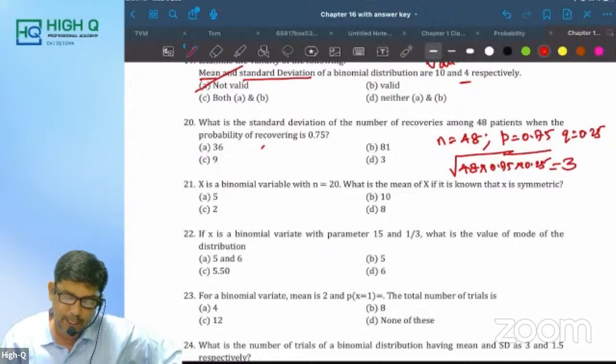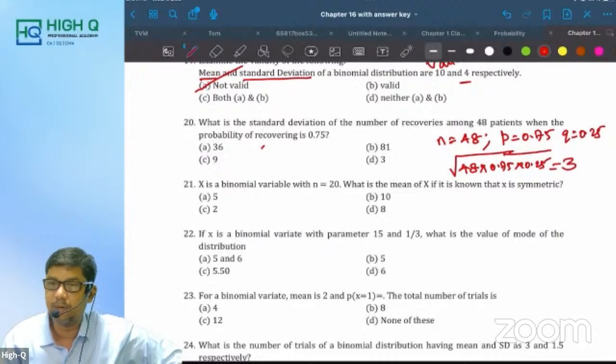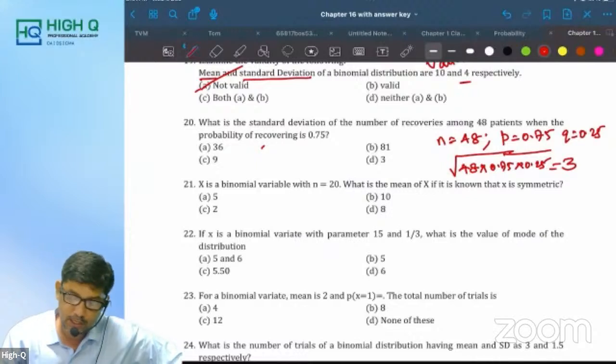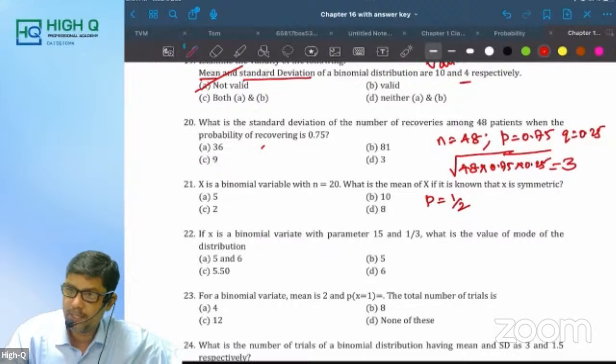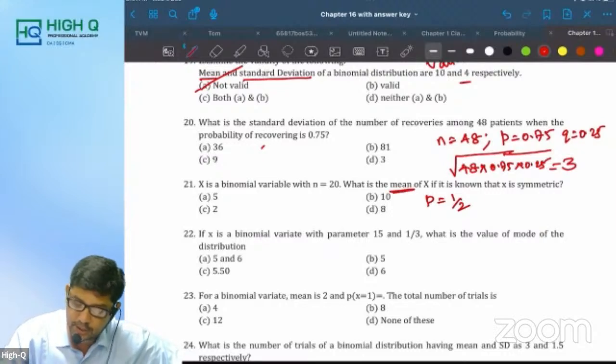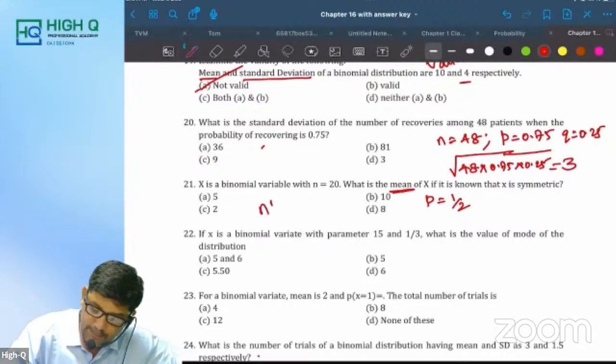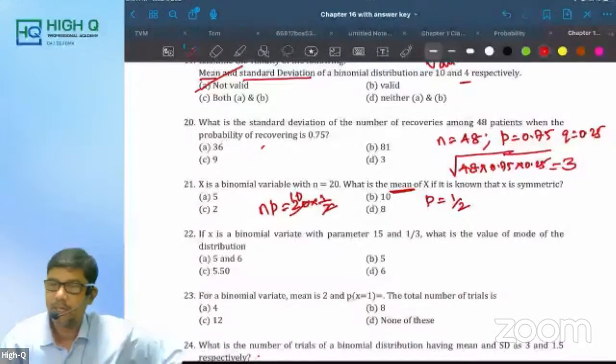If x is a binomial variable with n equal to 20, what is the mean of x if it is known that x is symmetric? What is meant by x is symmetric, my dear? P is equal to 1 by 2. What question they ask you to find out? Mean. So NP is equal to 20 into 1 by 2. What is it, my dear? 10.